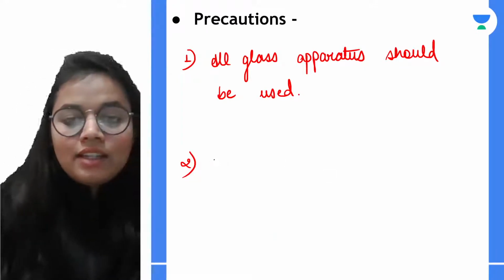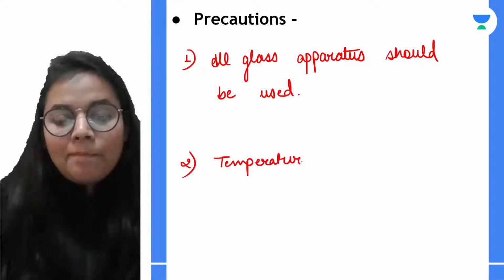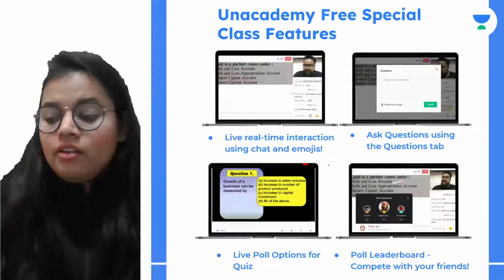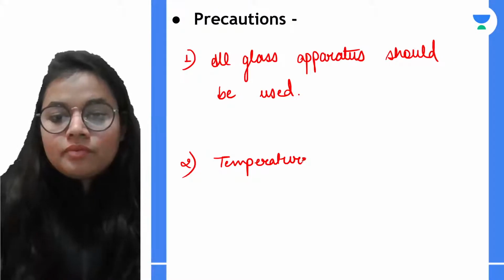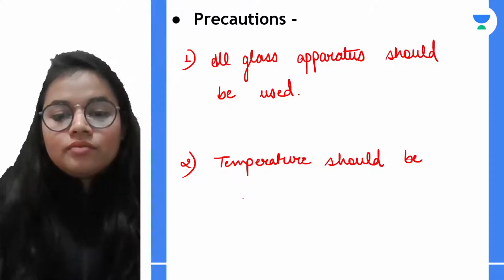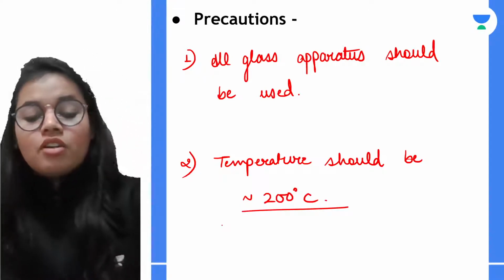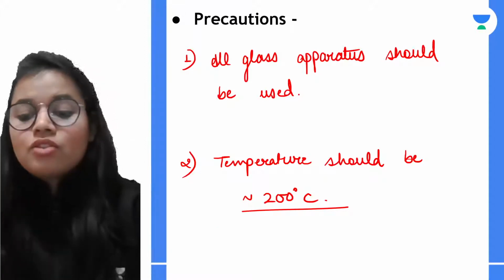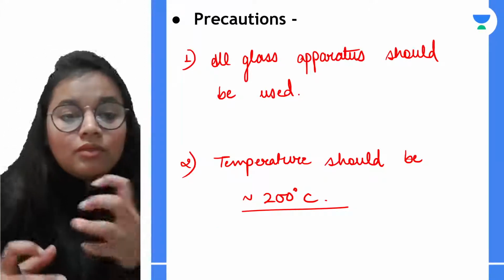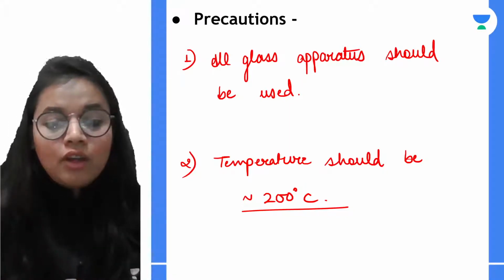Okay, and the next thing that we should remember is temperature. It should be maintained approximately at 200 degrees Celsius, so that no fuel is wasted, so that the glass apparatus doesn't get damaged. Okay.